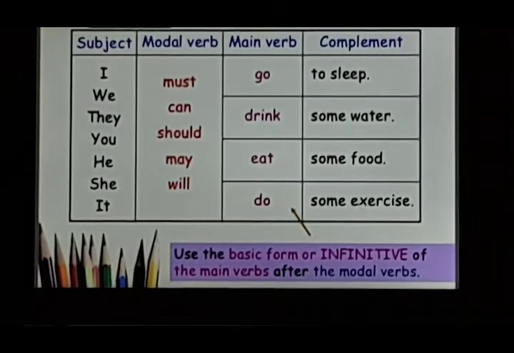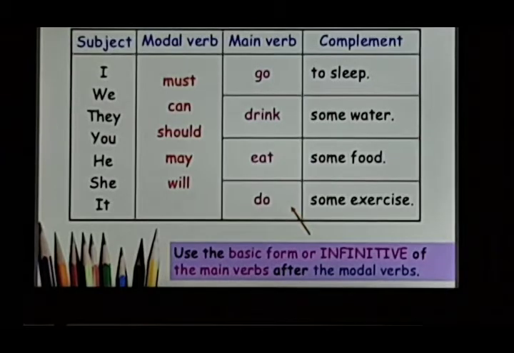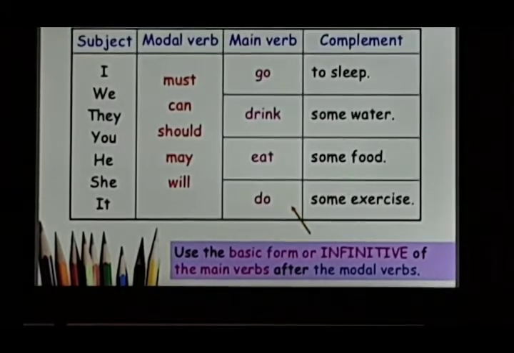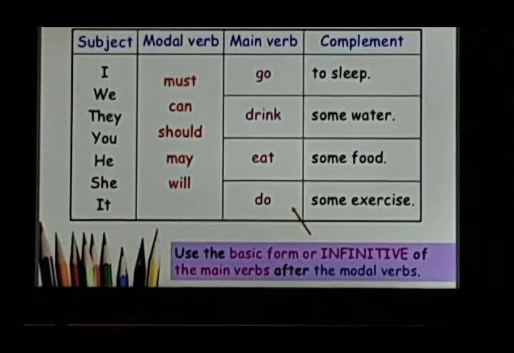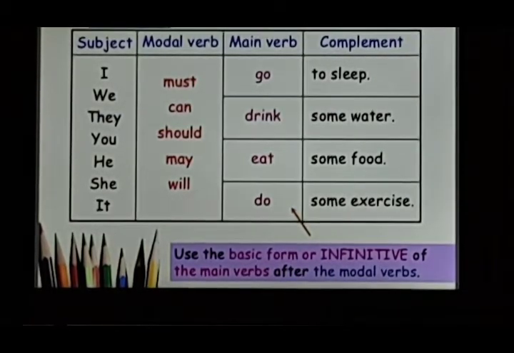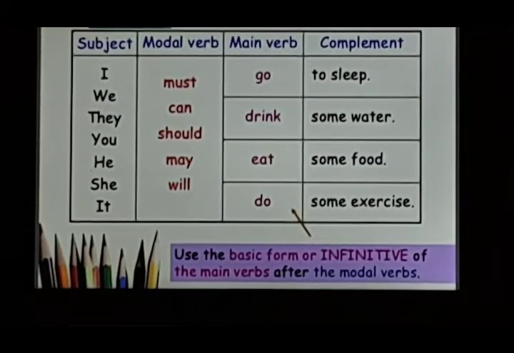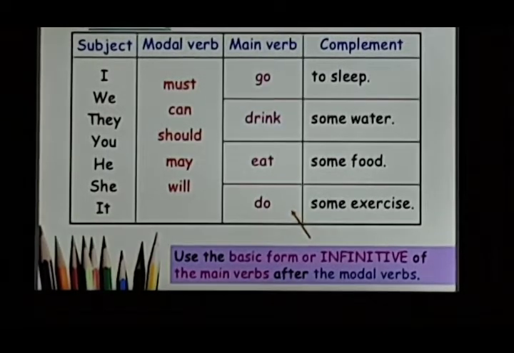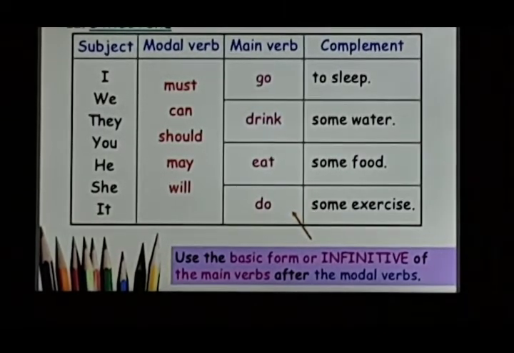Now, they are always used with a subject. Remember this. Of course we have to use them in a sentence, so they are always used with a subject. And then one more thing, they are always used with the main verb, the main infinitive or finite verb.